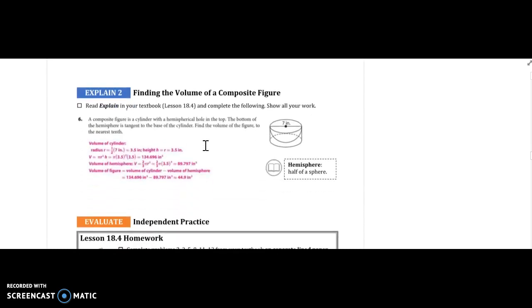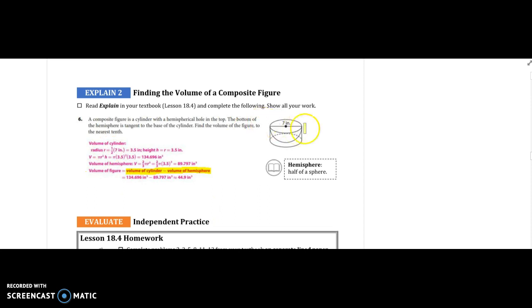Next one, this one is a composite figure. It looks like a cylinder with a half of the sphere taken out. So what we end up needing to do for this one is find the volume of the cylinder and subtract the volume of the hemisphere. Volume of cylinder minus volume of hemisphere. And hemisphere is basically half of the sphere.